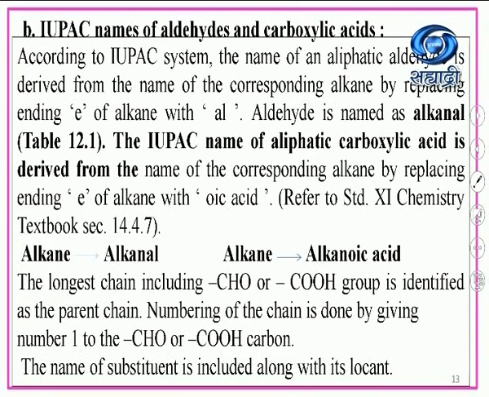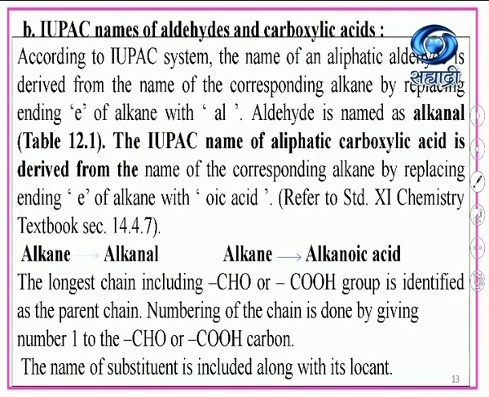Now B part, that is IUPAC names of aldehydes and carboxylic acids. According to the IUPAC system, the name of an aliphatic aldehyde is derived from the name of the corresponding alkane by replacing the ending -e of the alkane with -al. Aldehyde is named as alkanal. Table 12.1 indicates that the IUPAC name of an aliphatic carboxylic acid is derived from the name of the corresponding alkane by replacing the ending -e of the alkane with -oic acid.